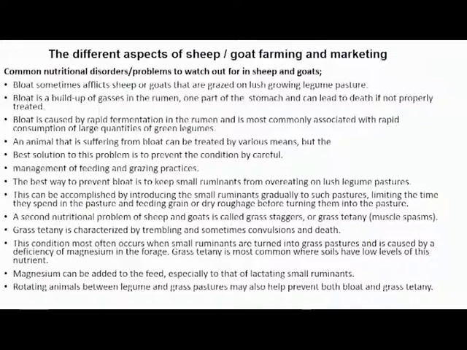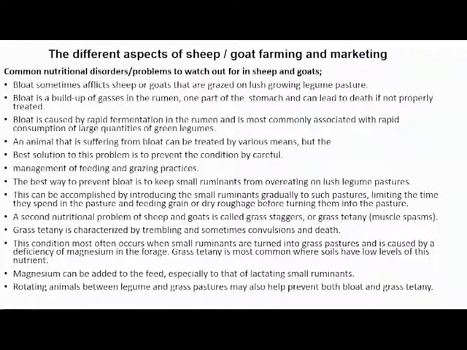An animal that is suffering from bloating can be treated by various means, but the best solution to this problem is to prevent the condition by careful management of feeding and grazing practices. The best way to prevent bloating is to keep small ruminants from overeating on those large legume pastures.